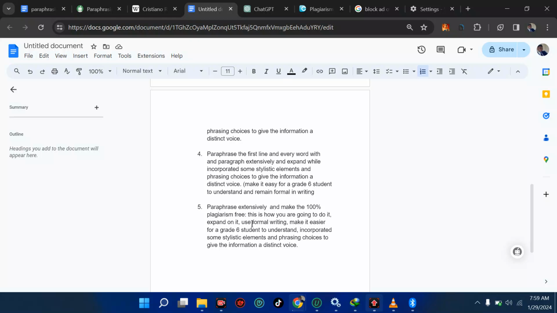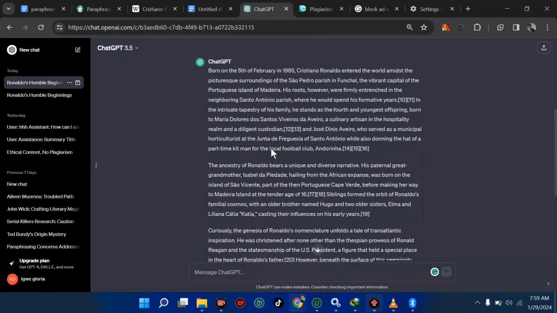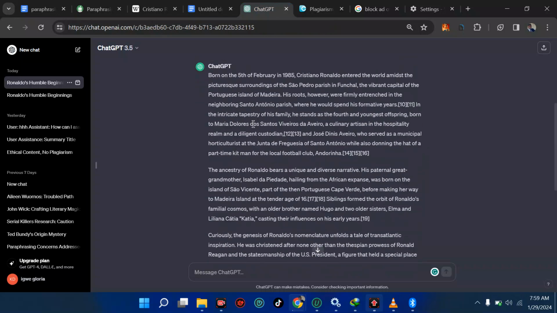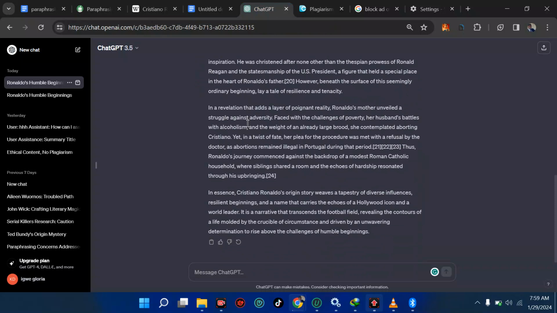Expand on it, number 1. Use formal writing, number 2. Make it easier for a grade C student to understand. Incorporate some stylistic elements. Now, this last one is what we are going to try before we end this tutorial when it comes to paraphrasing. You can see this one gives us a lengthier output, and when it comes to writing long, I think this is even preferable.